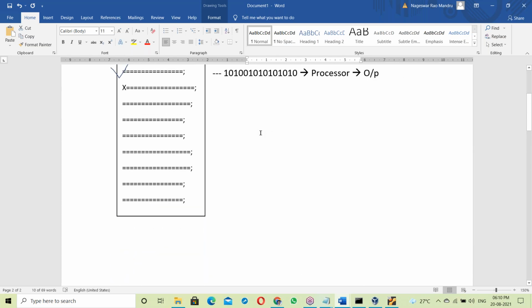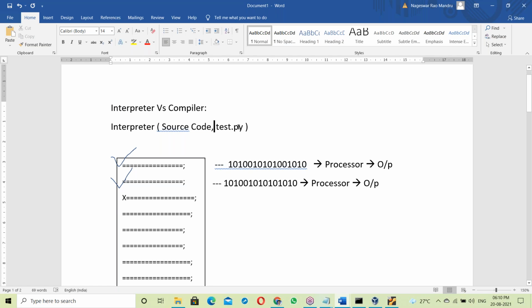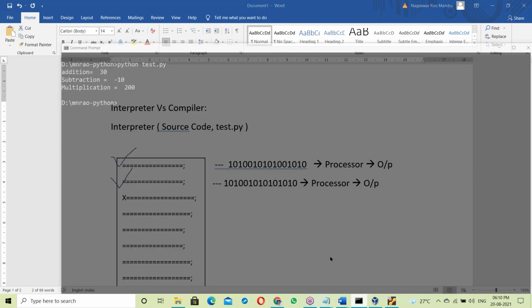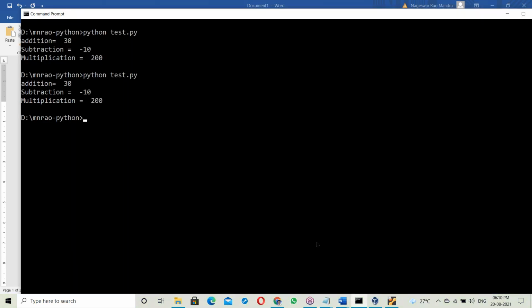In the case of an interpreter, there is no second file. The Python script is executed directly here. See, test.py: the script is executed directly, no exe file. Directly means your source code is executed directly here.